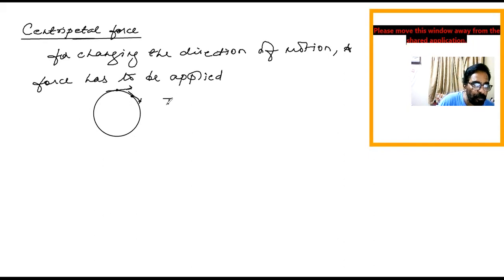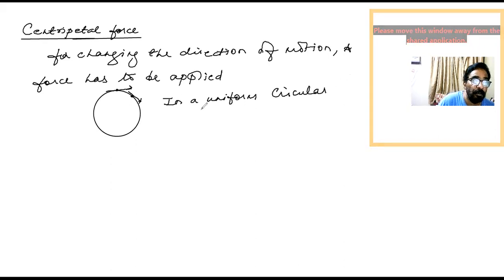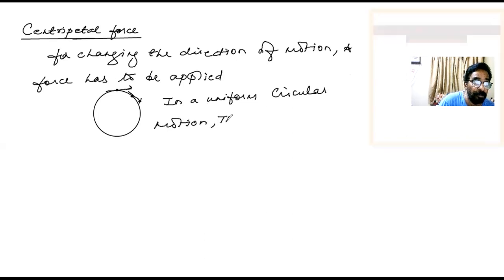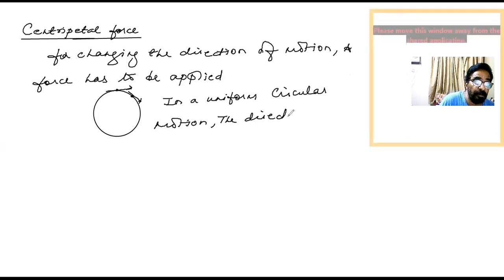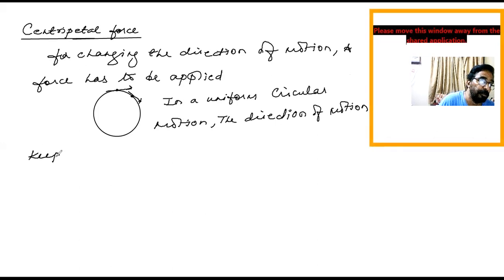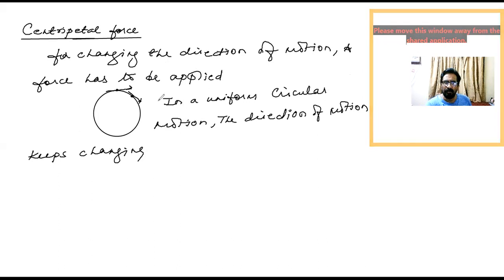In a uniform circular motion, the direction of motion keeps changing. But a change in direction can be brought about only by a force.